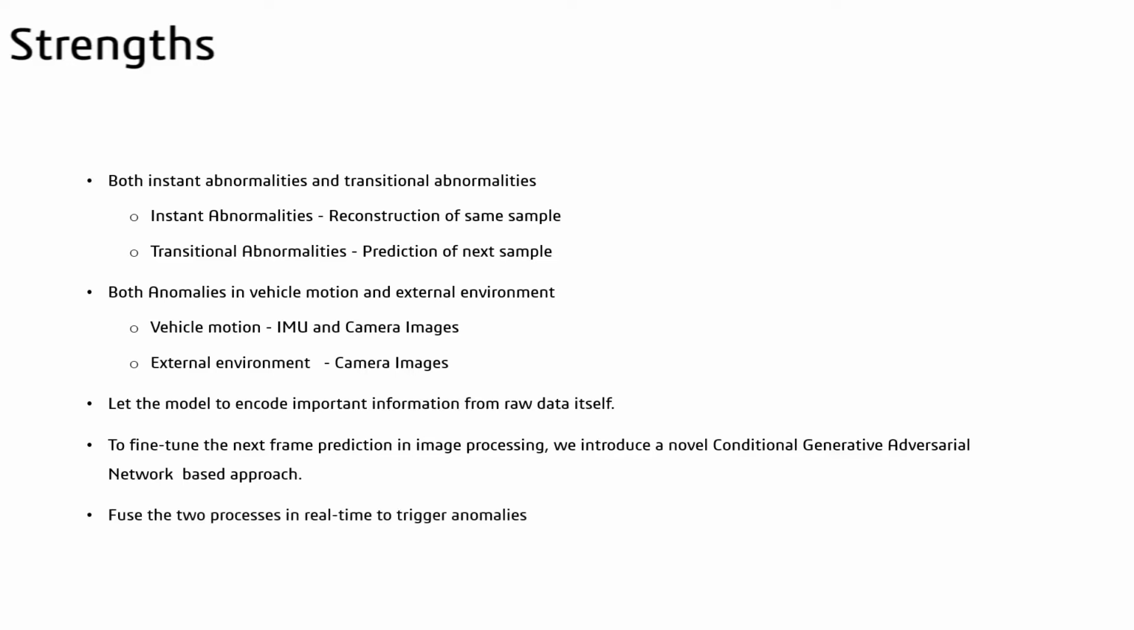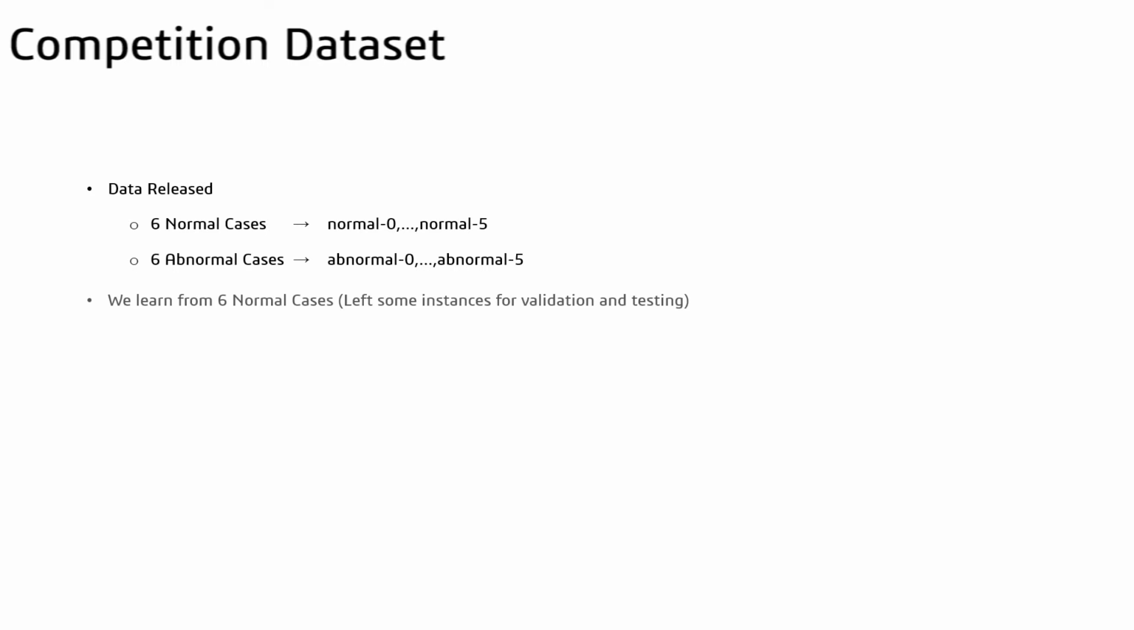We were provided with 6 normal scenarios and 6 abnormal scenarios. For reference, we label these as normal 0 to normal 5 and abnormal 0 to abnormal 5. In both IMU and image data processing, we use the normal cases to train our models while testing our models in the 6 abnormal cases.